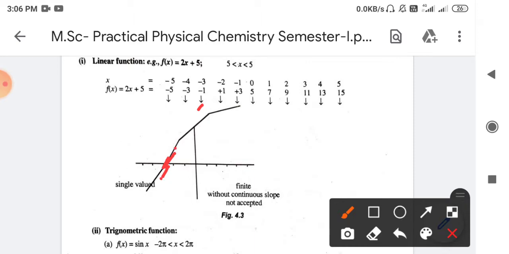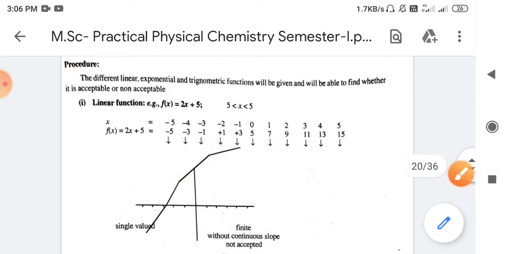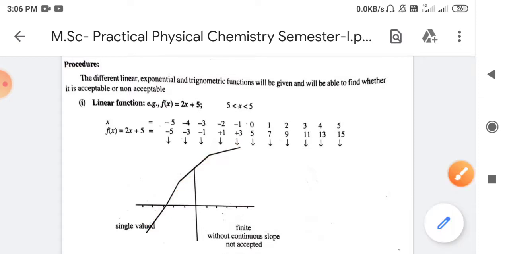Then the graph tends to increase again. Based on the nature of the graph, you will see certain lines, but these lines are continuous.